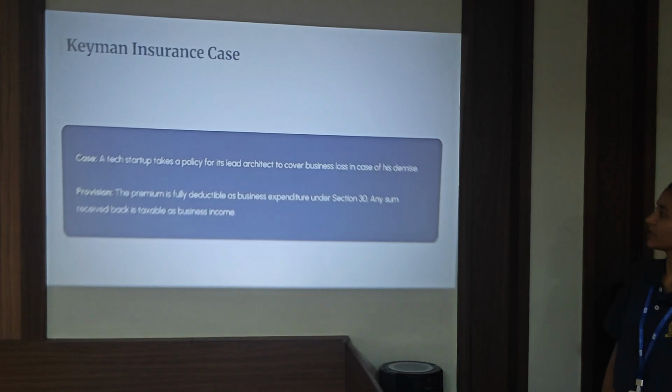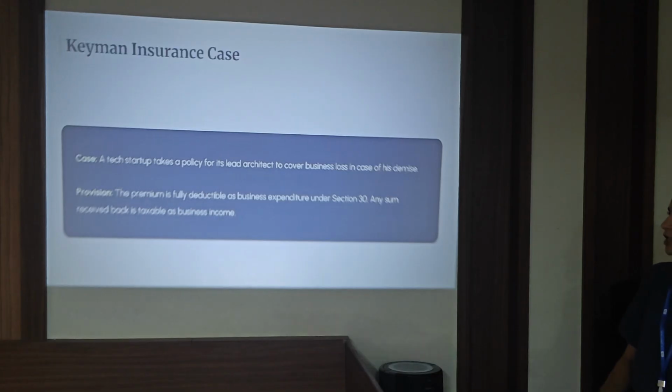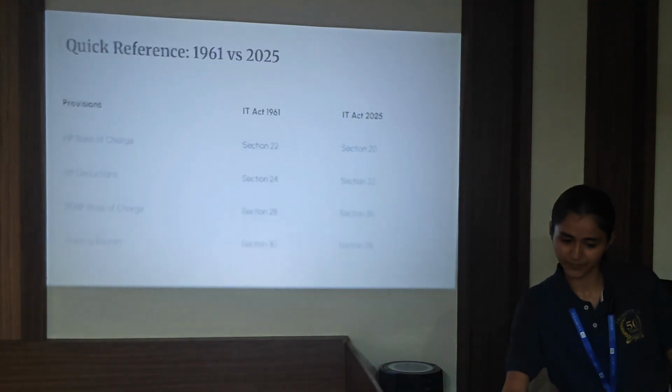So if you take an example, a tech startup takes a policy for its head architect to cover the business loss in case of his demise. So what happens? The premium is fully deductible as business expenditure under section 30. Any sum received is taxable back as business income.